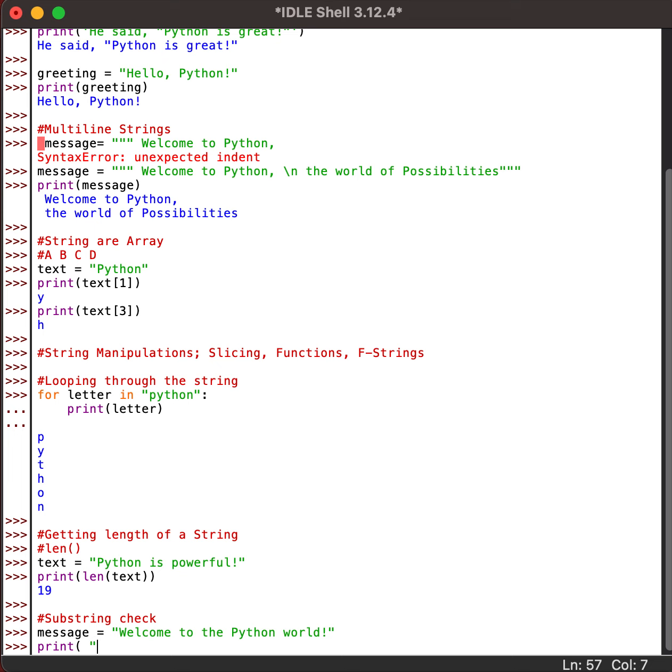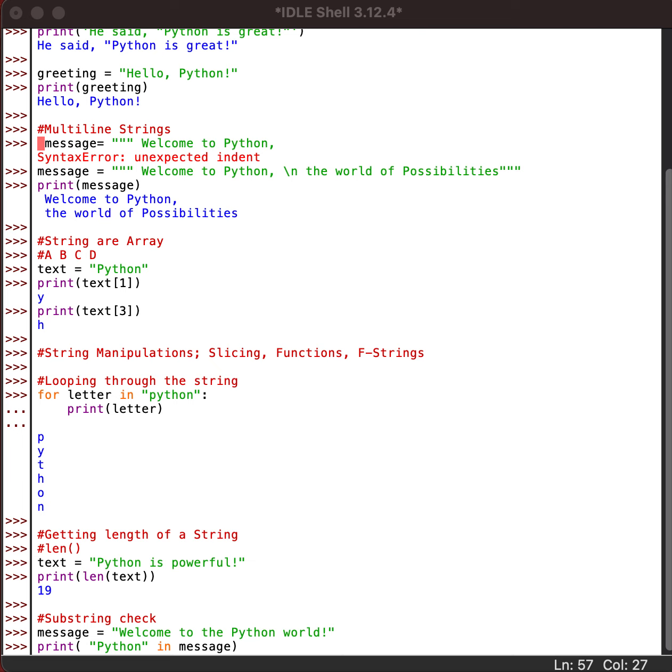Now I'm trying to understand if Python is there in message. What I'm trying to do over here is see if the word Python, the one I'm searching for, is there in the variable message. In is a keyword here, similar to what we were seeing a while back while doing looping. So in is a keyword which has a special meaning in Python.